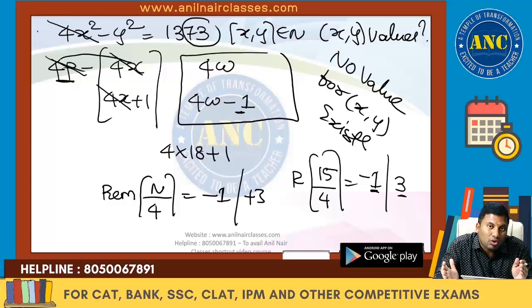So in this question, the right hand side when divided by 4, meaning the last two digits divided by 4, the remainder should be 3, but 73 when divided by 4 gives remainder 1. So the answer is no value. I hope the idea is clear. All are based on the definition of a perfect square.